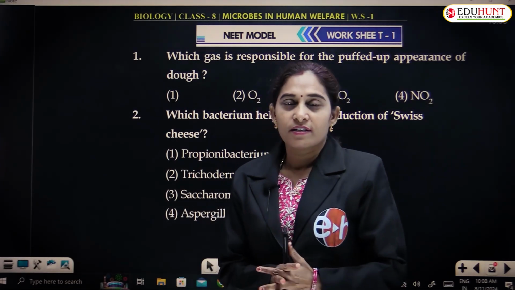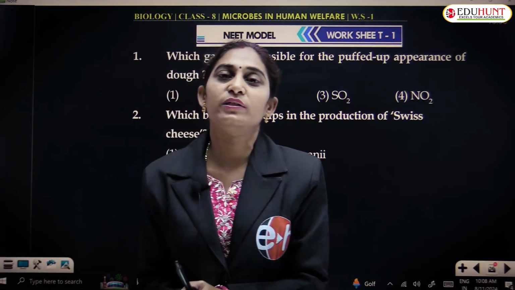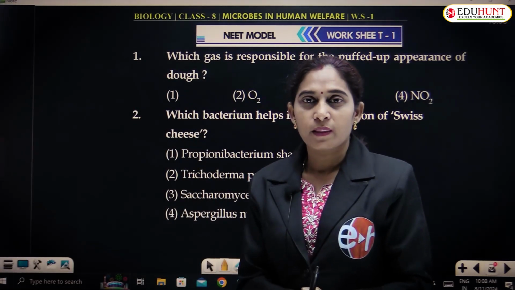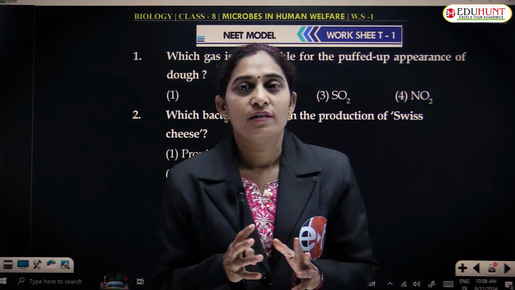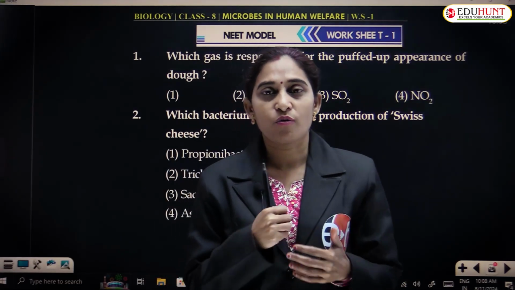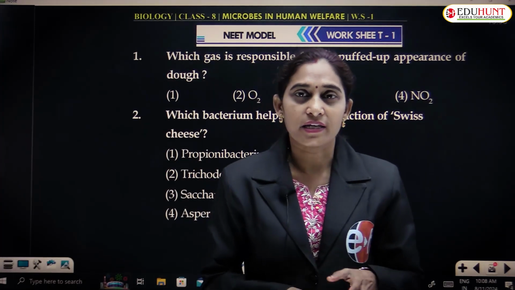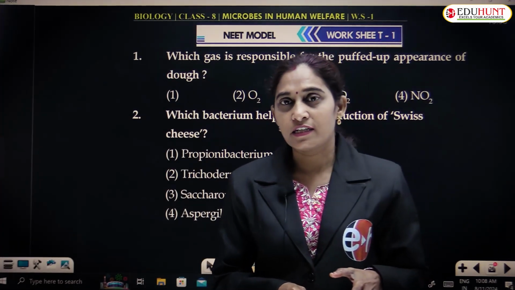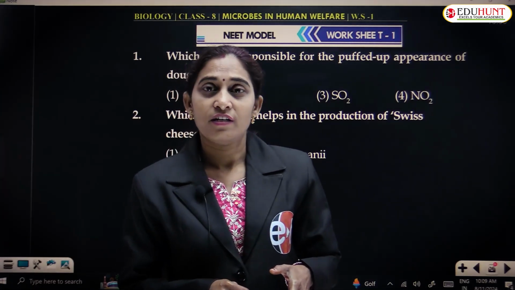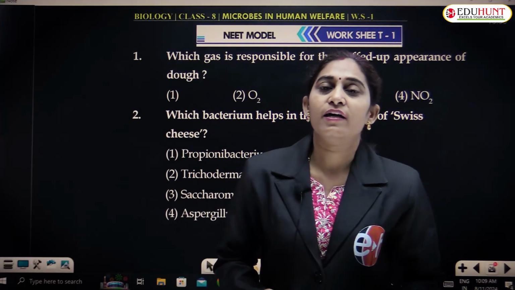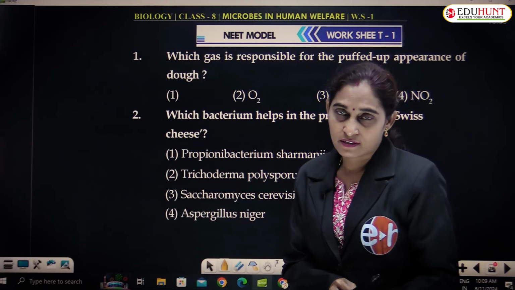We have finished microbial organisms in human welfare, how these are useful to humans. In various ways, in various fields, we are taking the benefits of microorganisms. One is in the dairy industry, second is in agriculture, third is in the medicine field, fourth is in research. And in this way, in various fields, we are using microorganisms.